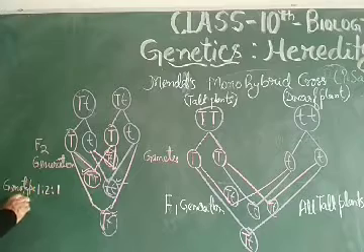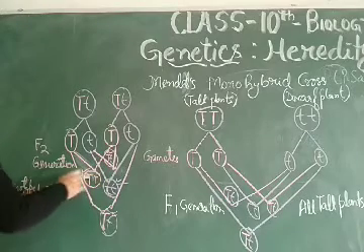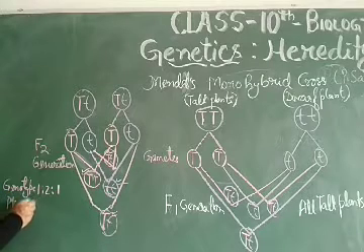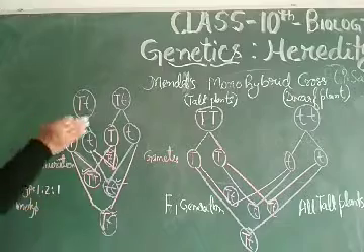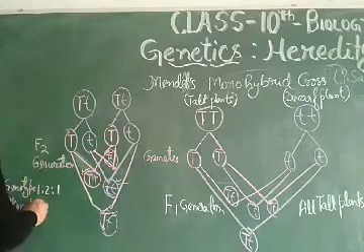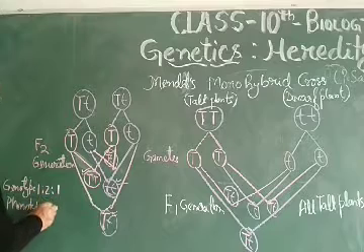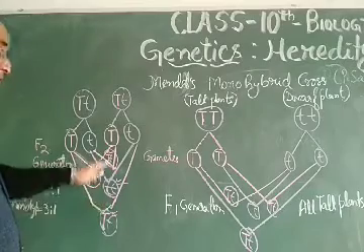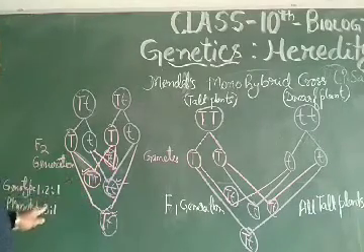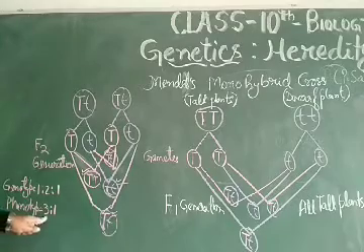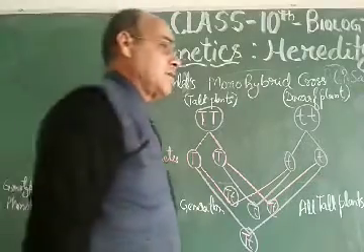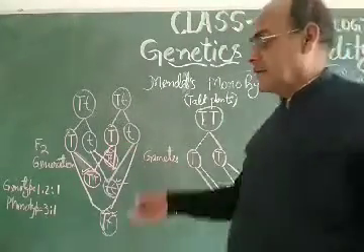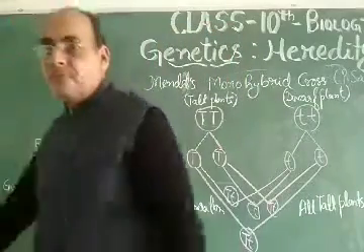Genotype means the type having the genetic structure. This is the genotypic ratio in the F2 generation, while phenotype ratio means looking individually, visually, the tall plants were 3 to 1 dwarf plant. So 3 are tall and 1 is the dwarf plant. So the phenotypic ratio is 3:1. He observed the genotype ratio 1:2:1 in the F2 generation, while the phenotypic ratio he observed in the F2 generation is 3:1.